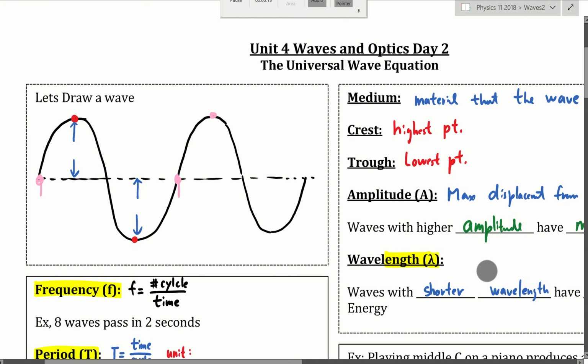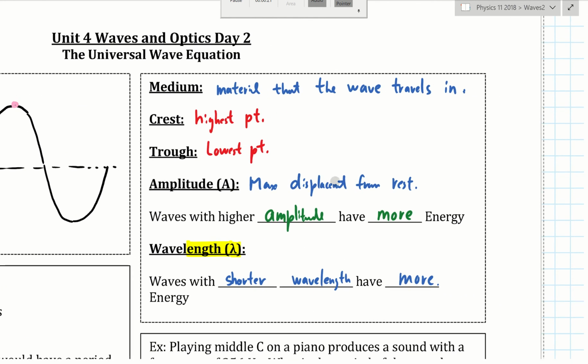For example, the medium, which is what type of material the wave is actually traveling in. Now remember, we are talking about physical waves here. That question would be vacuum if you're talking about an electromagnetic wave. But let's say we have a sound wave, an earthquake wave, a water wave, a people wave, a wave on a slinky, or a wave on a rope, then it's the material. Medium is the material that the wave travels in.